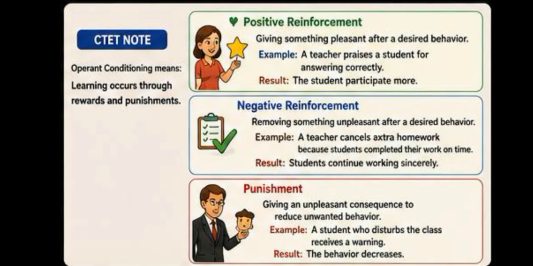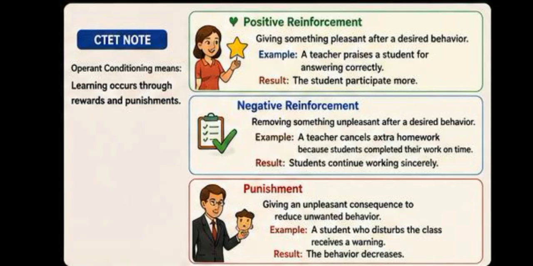Skinner concluded that rewarded behavior is repeated. This is called operant conditioning. Now, here the seated note is: operant conditioning means learning occurs through rewards and punishments. Positive reinforcement means giving something pleasant after a desired behavior. For example, a teacher praises a student for answering correctly. Result, the student participates more.